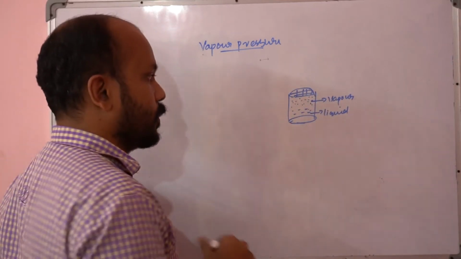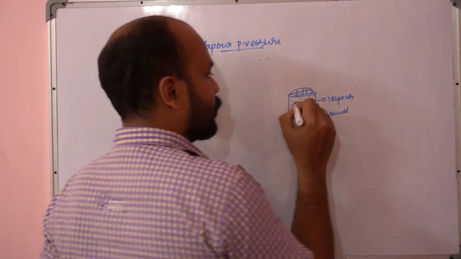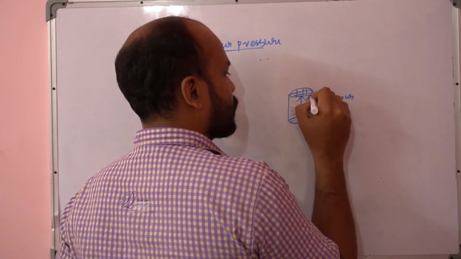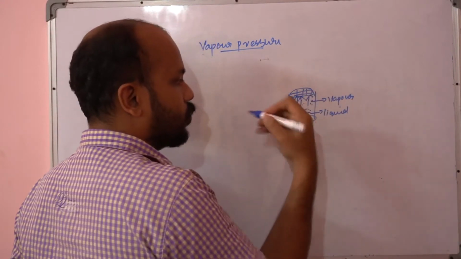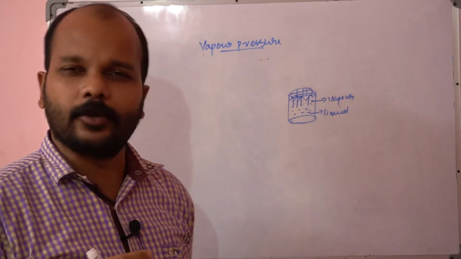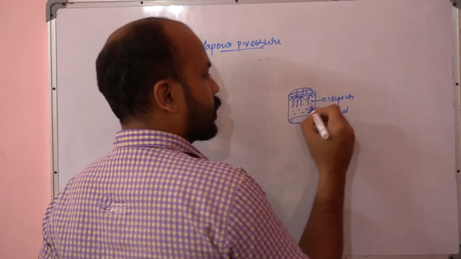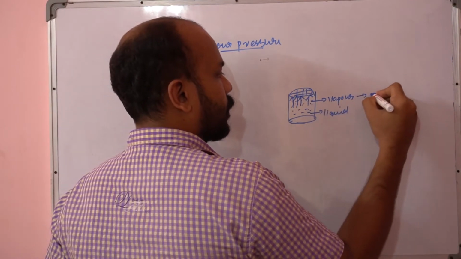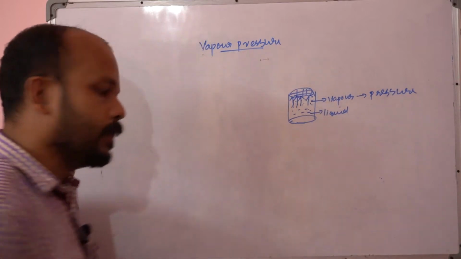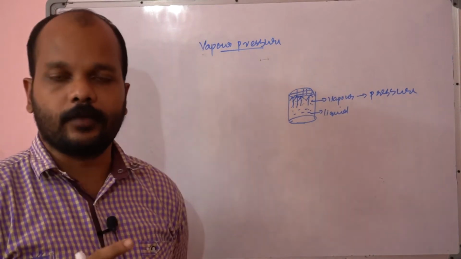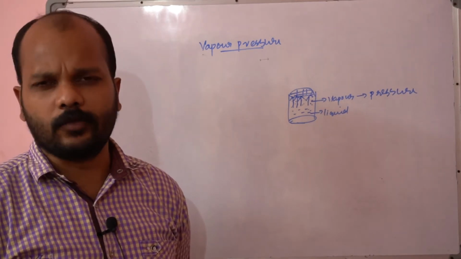So vapor is nothing but the gaseous phase. The vapor is going to hit the surface of this lid and goes on exerting some pressure, the same way as gaseous pressure. So the pressure exerted by the vapor is called vapor pressure. It varies for different liquids, with the nature of the liquid and temperature. Different parameters influence the vapor pressure.